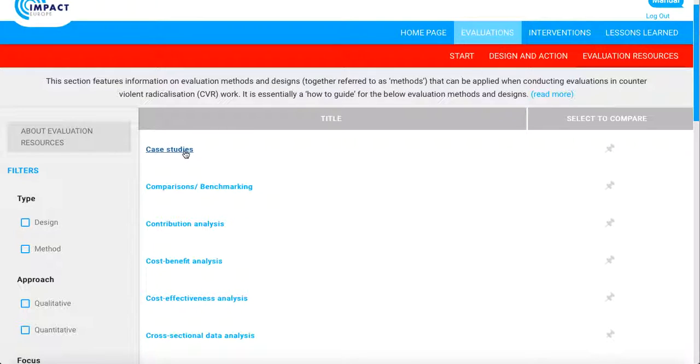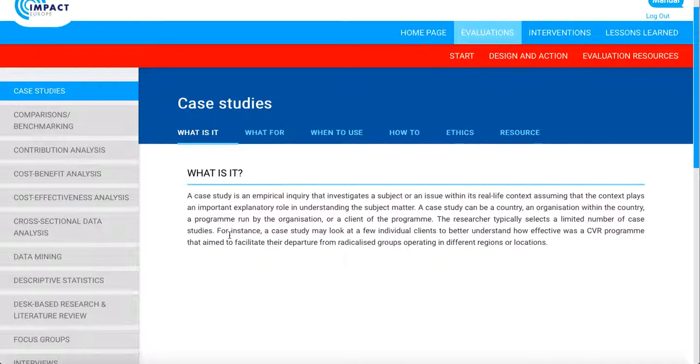Let's click Case Studies. The information provided covers what the resource is, what it is used for, when it should be used, how to use it, ethical considerations for that specific resource, and examples and/or additional resources and sources of information on the topic.